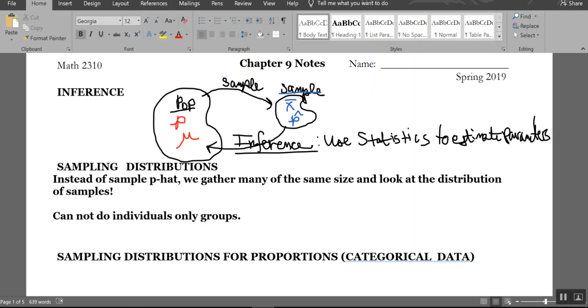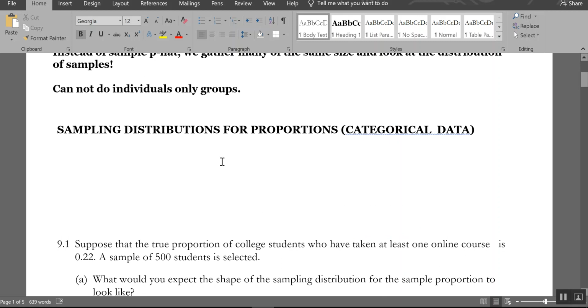So I have to do everything in groups. And that changes some stuff. We're going to see when we do this with means in about 2 weeks that I'll be able to do things like, what's the average score of the golf team? But I won't be able to do what's the average score of just one player. So it's going to be interesting. It's a little different.